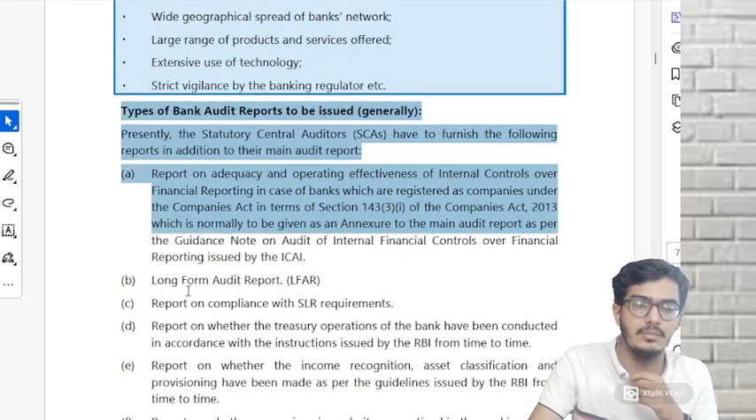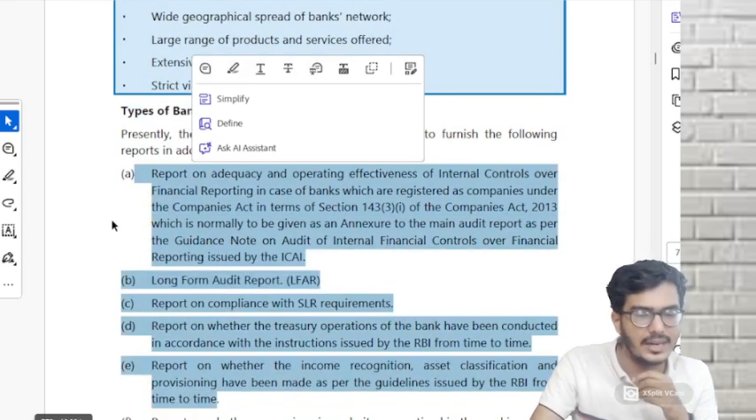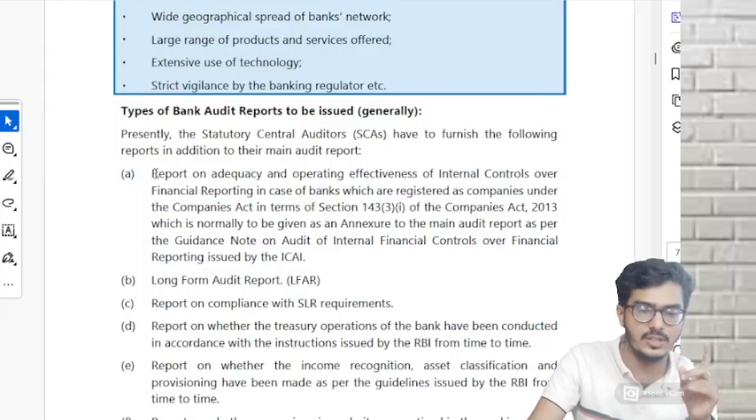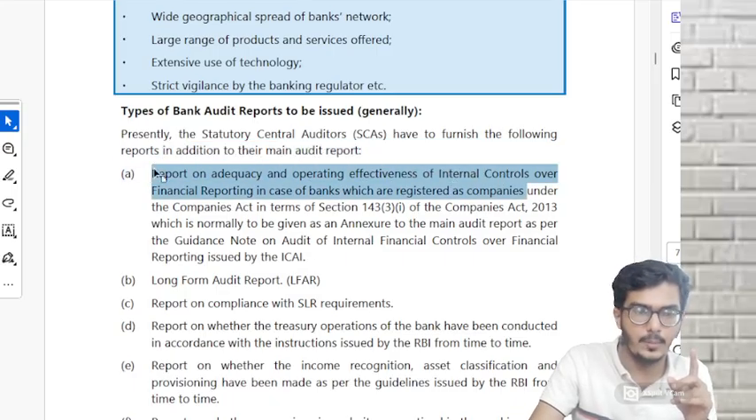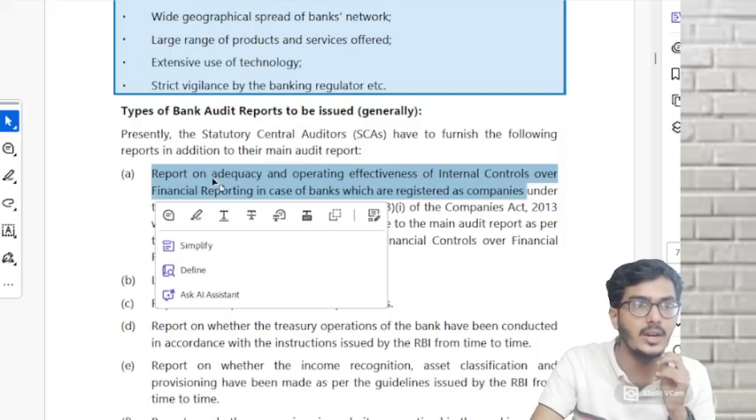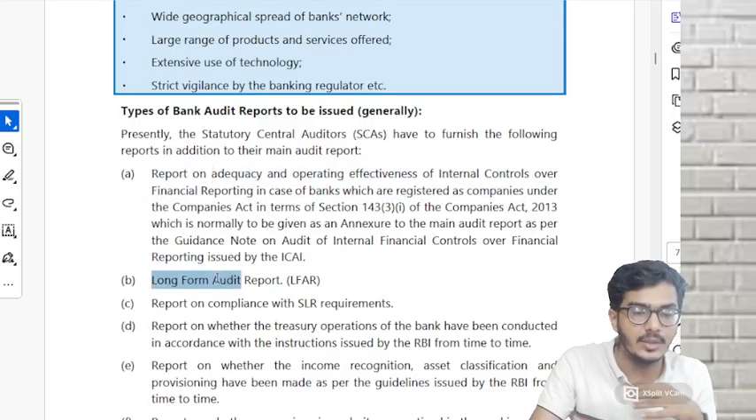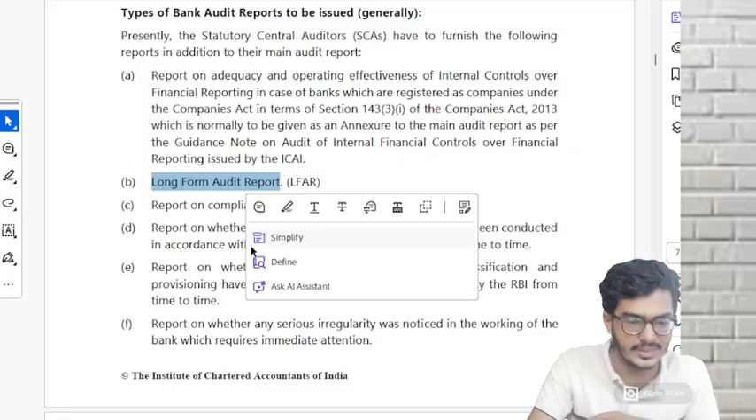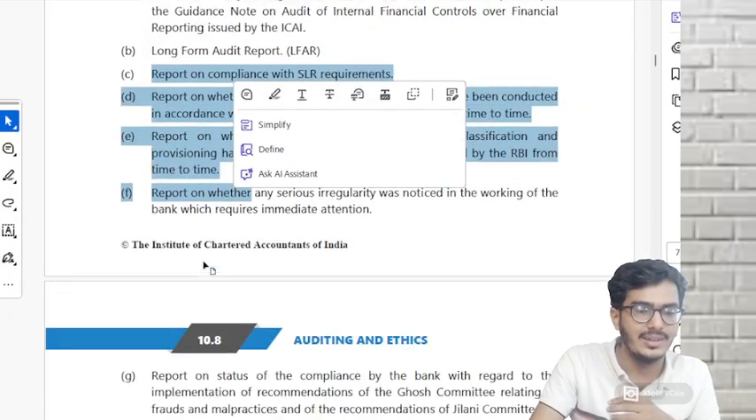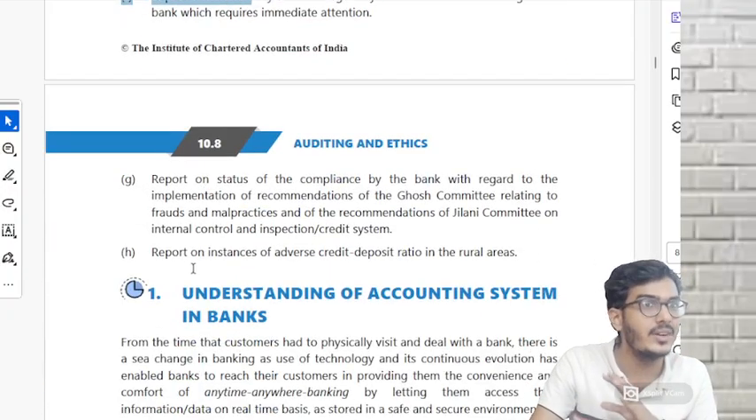Understood? Then comes types of banking audit reports. Just mug it up once, but write it in short. The first one, write it till here only. Report on adequacy and operativeness of internal controls over financial reporting. That is our normal internal control system. Then there is something called LFAR, long form audit report. You are going to understand it; there is a short note question on it. The rest of these reports have just been listed here, they have not explained them at all.